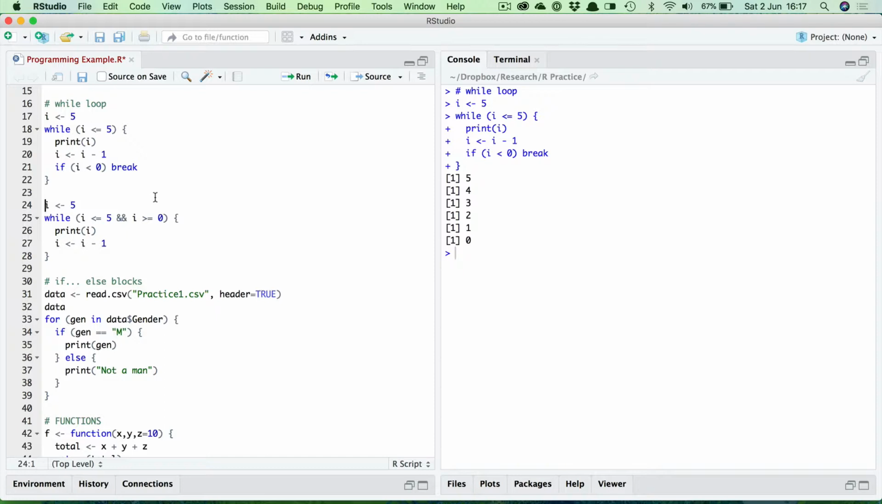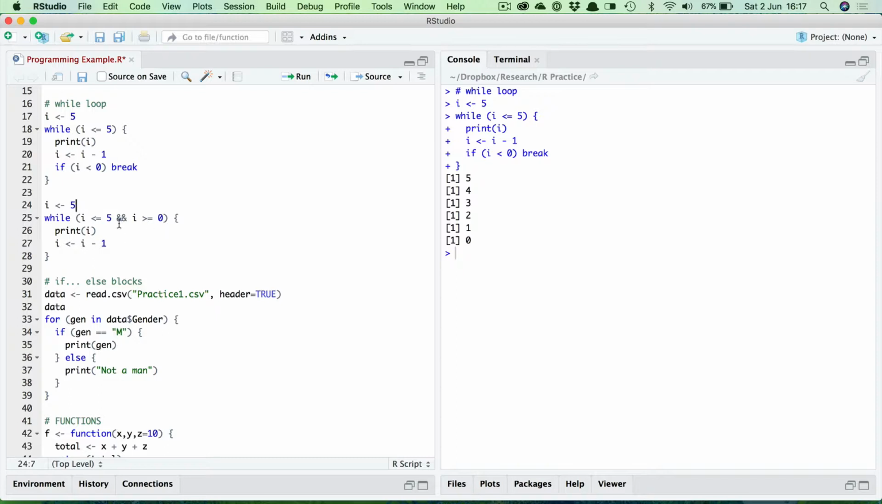In fact, another way I could have done this to prevent an infinite loop is to make the expression to be evaluated a little more complex by using a Boolean operator, in this case AND. So if you look at what I've got here, it's the same loop, but this time my expression is whilst i is less than or equal to 5 and greater than or equal to 0.